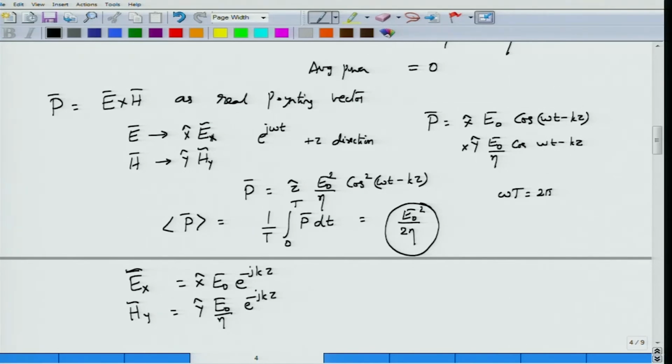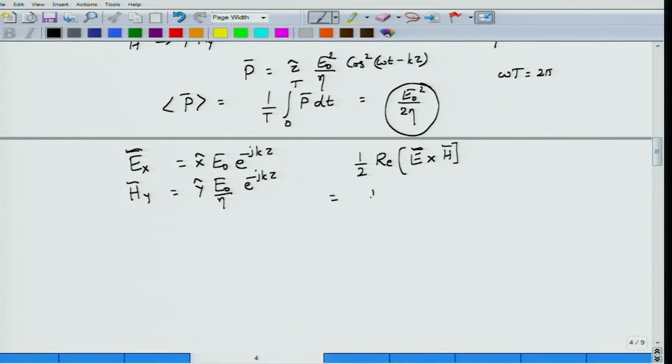Now what you form is half of the real part of E phasor times H phasor. Not this E cross H phasor, what you actually form is E cross H complex conjugate. So you take H complex conjugate, cross it with E, and then take the real part.